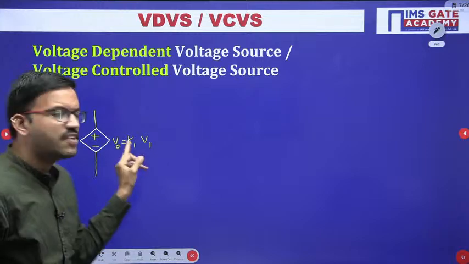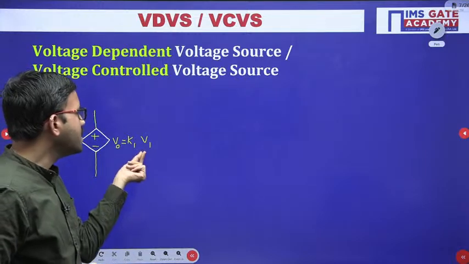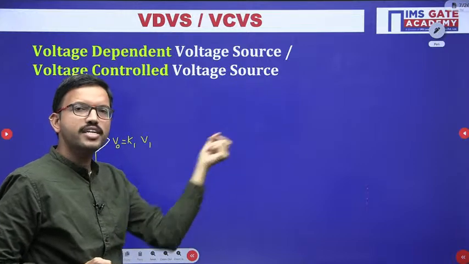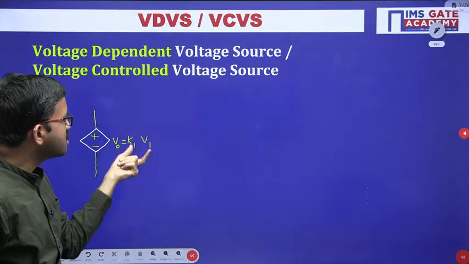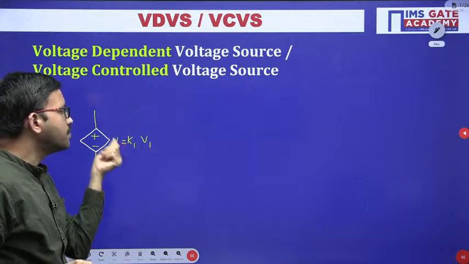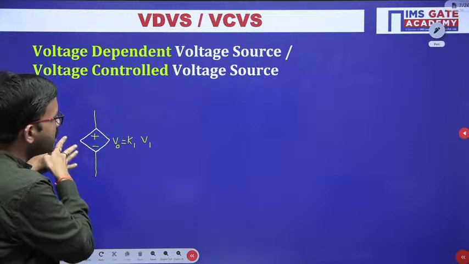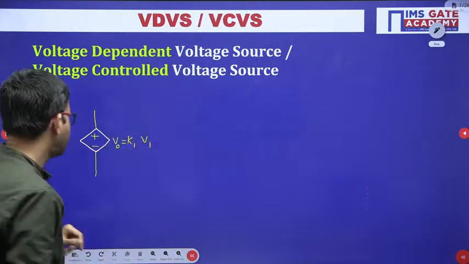V0 equal to K1 into V1. Here V1 is nothing but one voltage in the given circuit. Across some particular element you are having a voltage, that voltage is V1. When you multiply that with K1, whatever voltage you get is the output voltage.